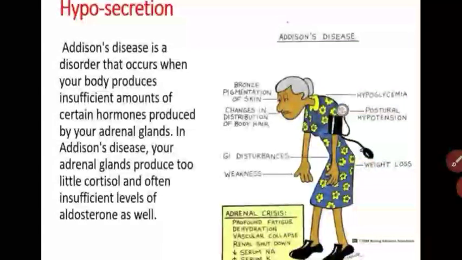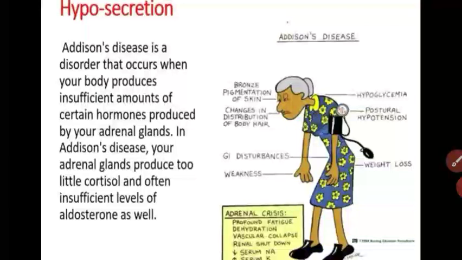What is Addison disease? Addison disease is a disorder which occurs when your body produces a small amount of the cortisone hormones in the adrenal gland. The person suffers from Addison disease. Addison disease means what? Loss of energy in our body, and pigmentation. These are the symptoms of the disease: loss of weight, and hypoglycemia, which means a low sugar level in the blood.